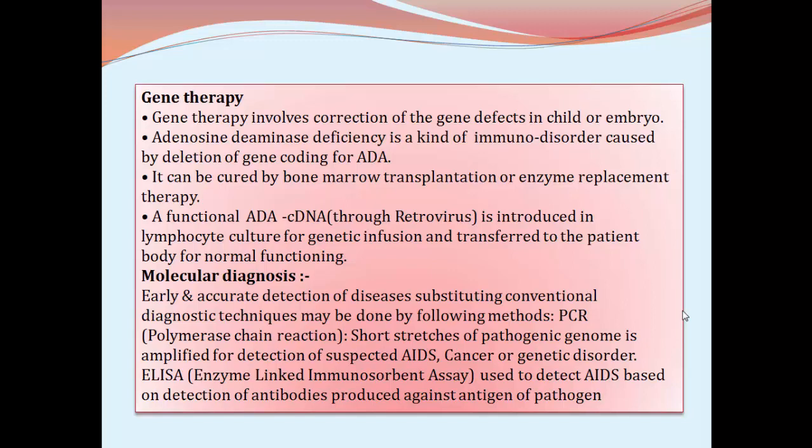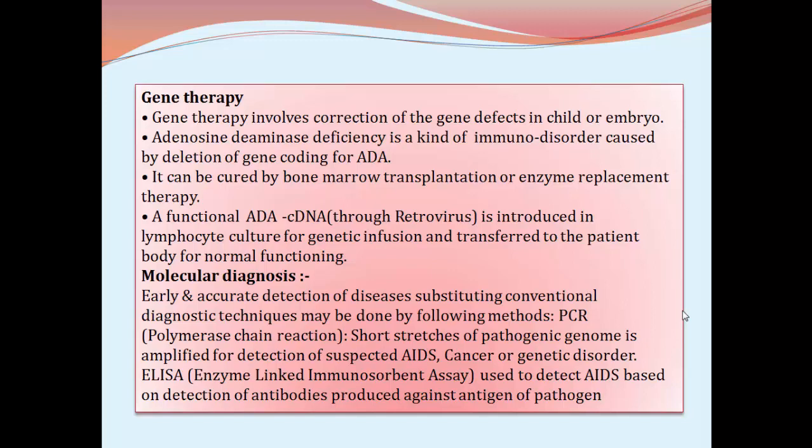ADA, adenosine deaminase deficiency. This is an enzyme which is responsible for the normal functioning of the immune system. In the absence of this enzyme, or in the non-functional condition of this enzyme, the entire immune system stops functioning, which is called SCID, severe combined immunodeficiency.